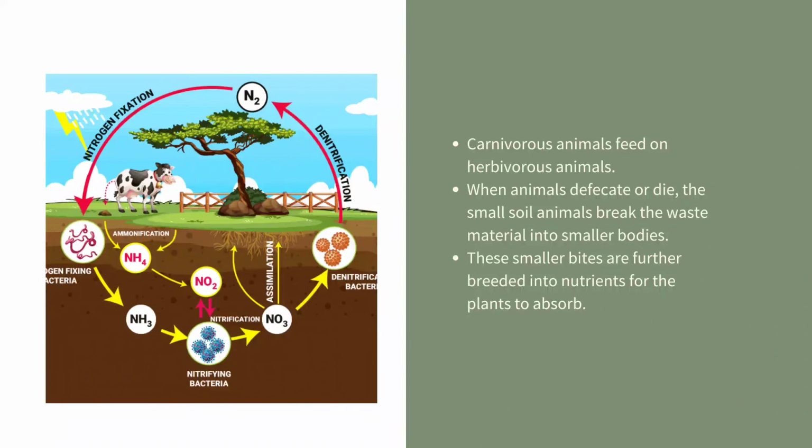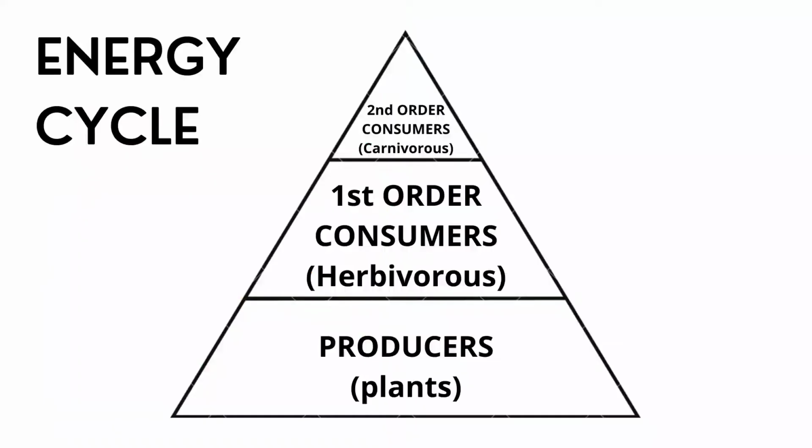Carnivorous animals feed on herbivorous animals. When animals die, the small soil animals break the waste material into smaller bits. Even though soil animals are neglected in the food chain, they play a very important role. These smaller bits are further broken down into nutrients for the plants to absorb, and this is how the nitrogen cycle happens. And the last one is the energy cycle.